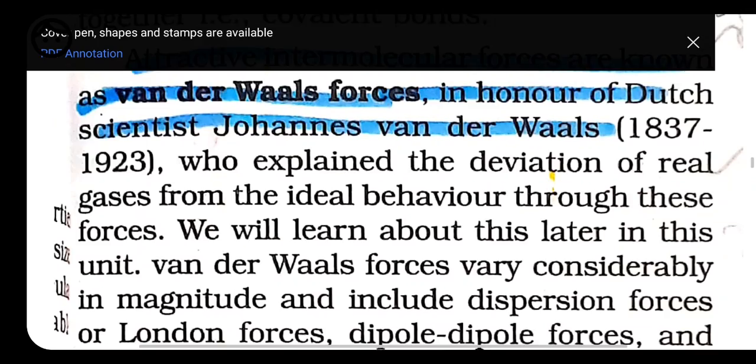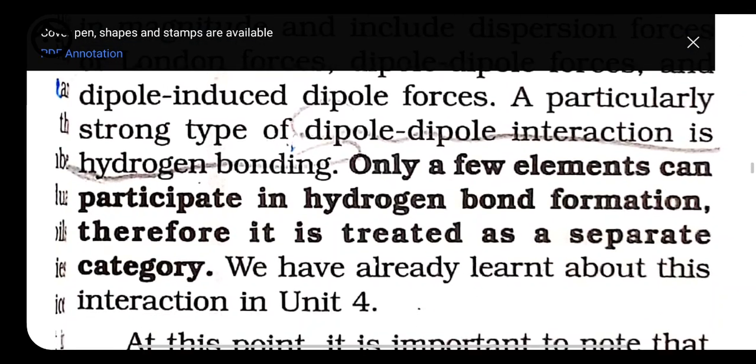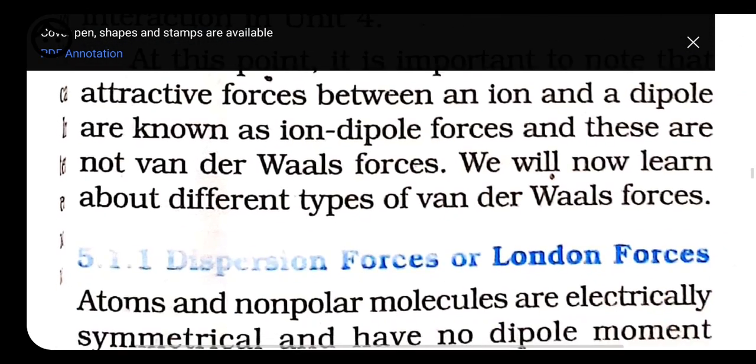These interactions are the dispersion force or London force. Next we have dipole-dipole force, and then we have dipole-induced dipole force. All these forces come under the category of van der Waals force. What do we mean by van der Waals force? It is a weak force, called van der Waals force by the name of the scientist who explained these forces.